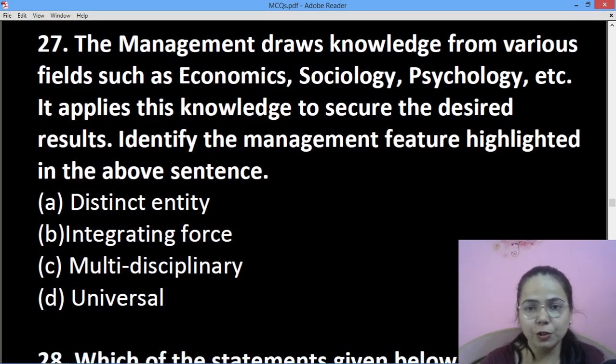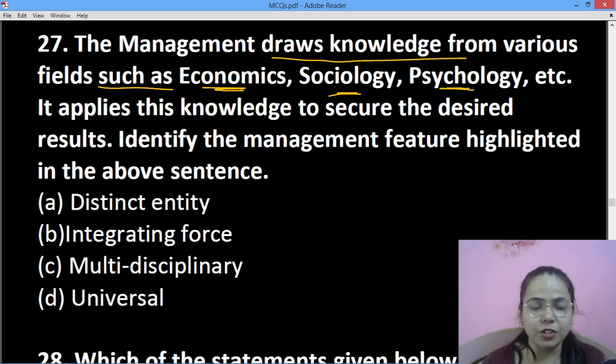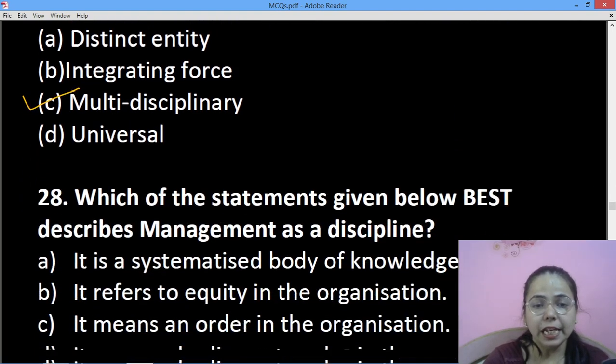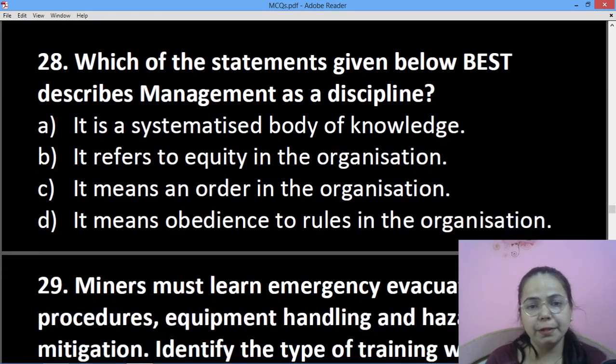Then the management draws knowledge from various fields such as economics, sociology, psychology. It applies this knowledge to secure the desired results. You have to identify which feature is being talked about here. So it will be multidisciplinary.